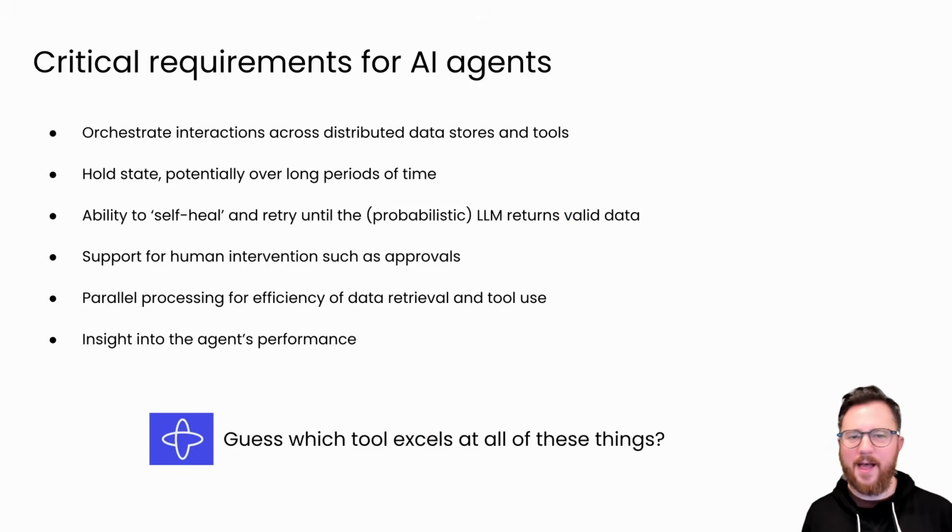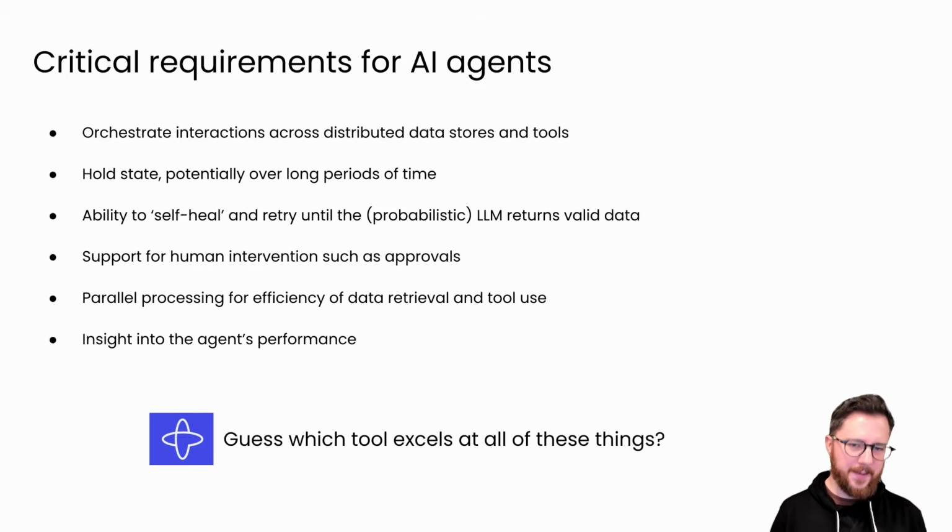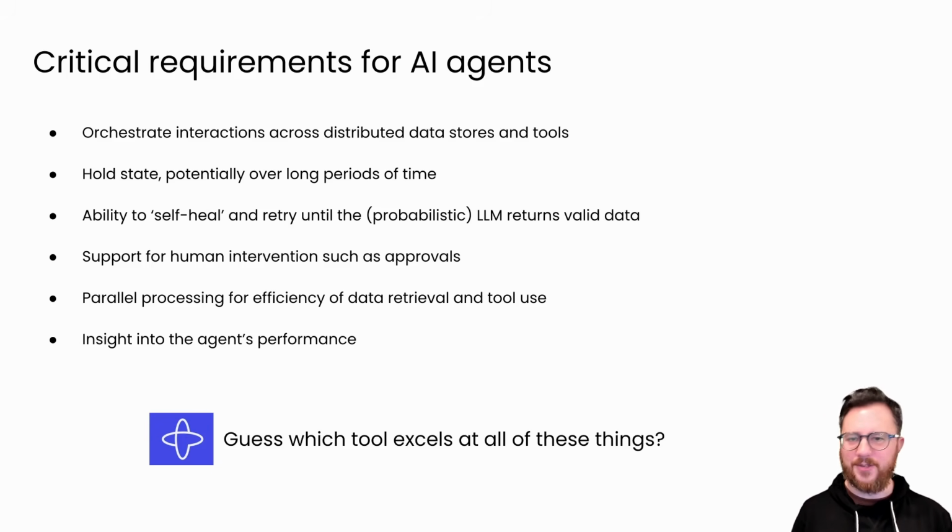I started thinking about what it might take to build an AI agent. Of course, I want to orchestrate interactions across many data stores and many tools, but I need to hold state of that interaction potentially over long periods of time while my agent runs. I need the ability to self-heal, because if the probabilistic LLM returns bad data, I need to be able to retry until it returns good data without having to manually intervene in the agent. I don't want my agent running tools without my approval, not if they're important, so I need human-in-the-loop approval. I also need parallel processing for efficiency.